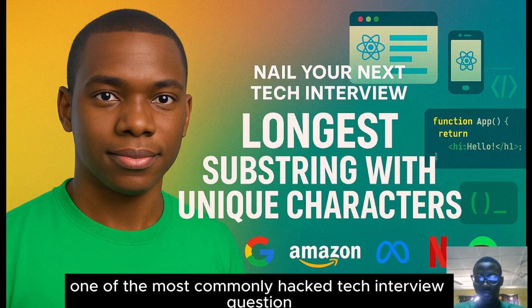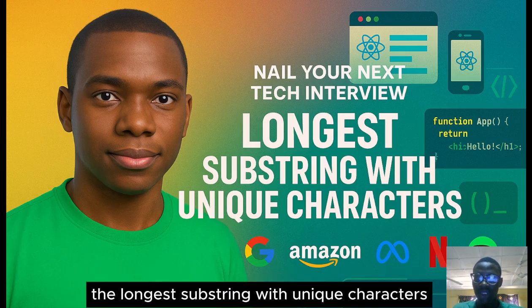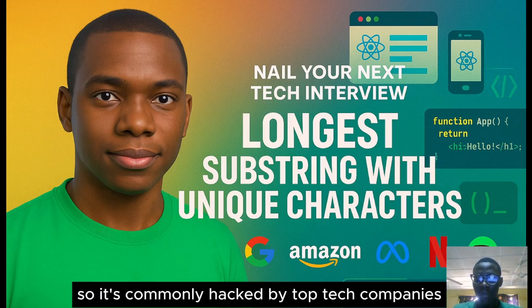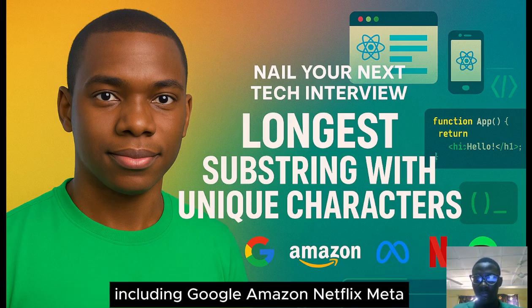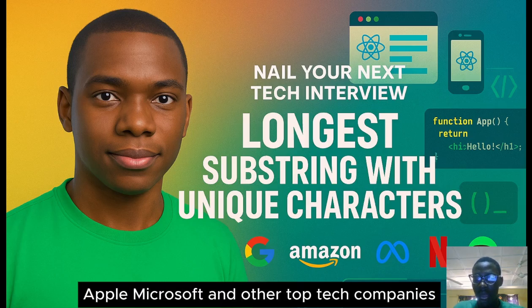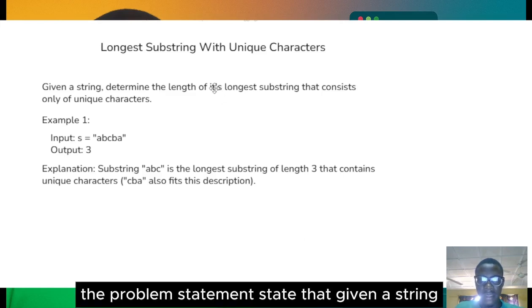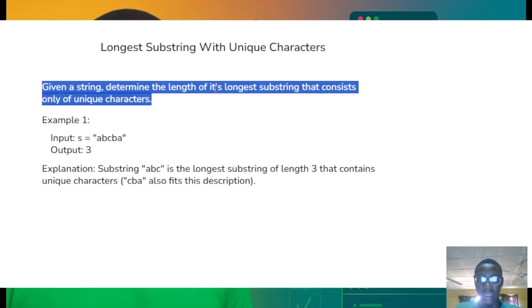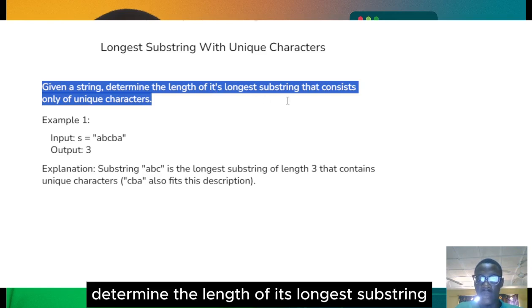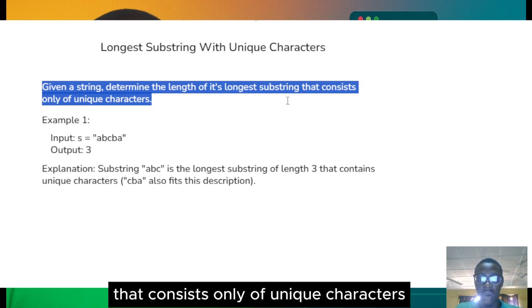Today we are going to be solving another one of the most commonly asked tech interview questions, the longest substring with unique characters. It's commonly asked by top tech companies including Google, Amazon, Netflix, Meta, Apple, Microsoft, and other top tech companies.